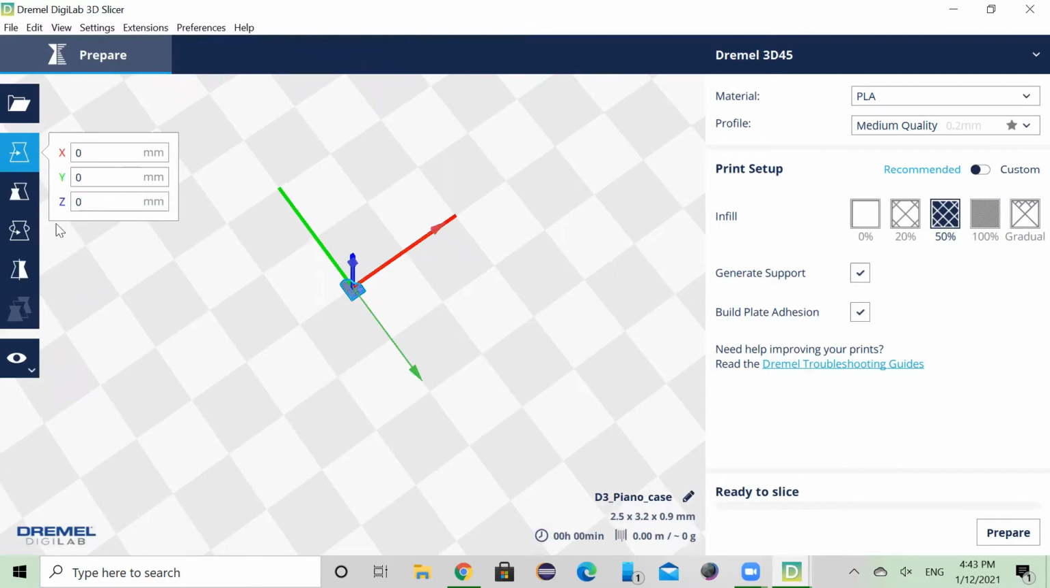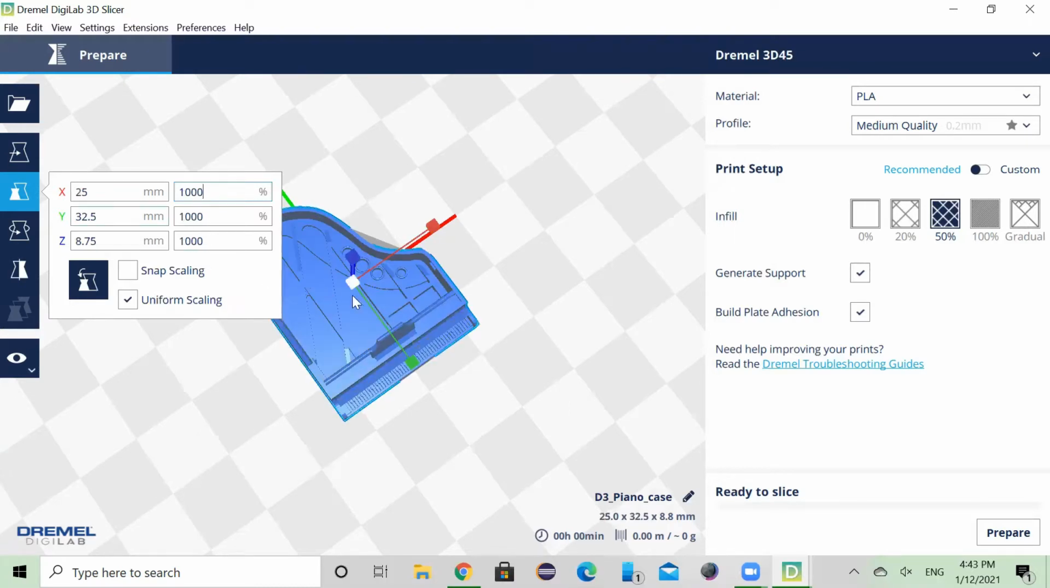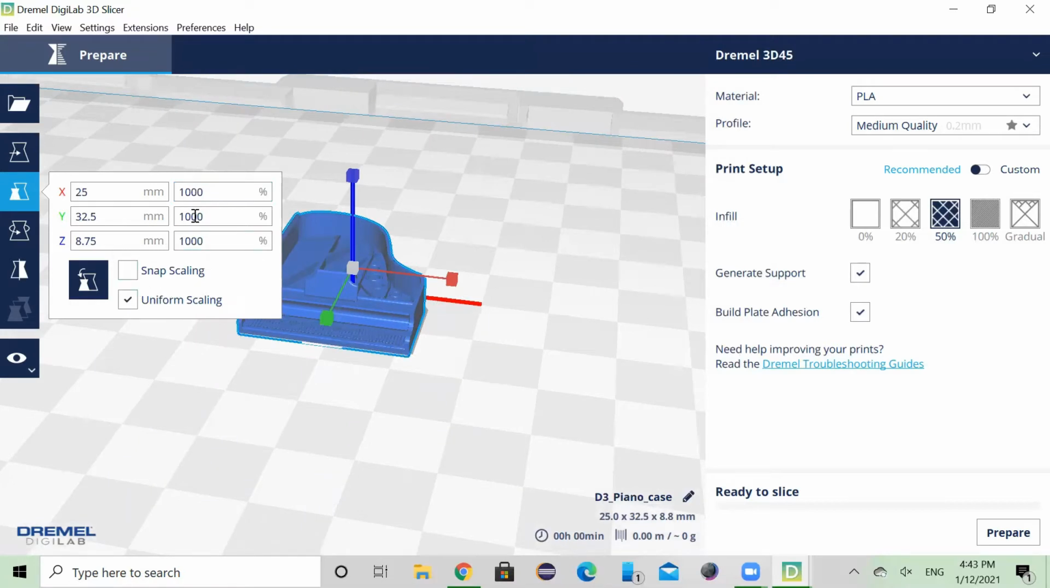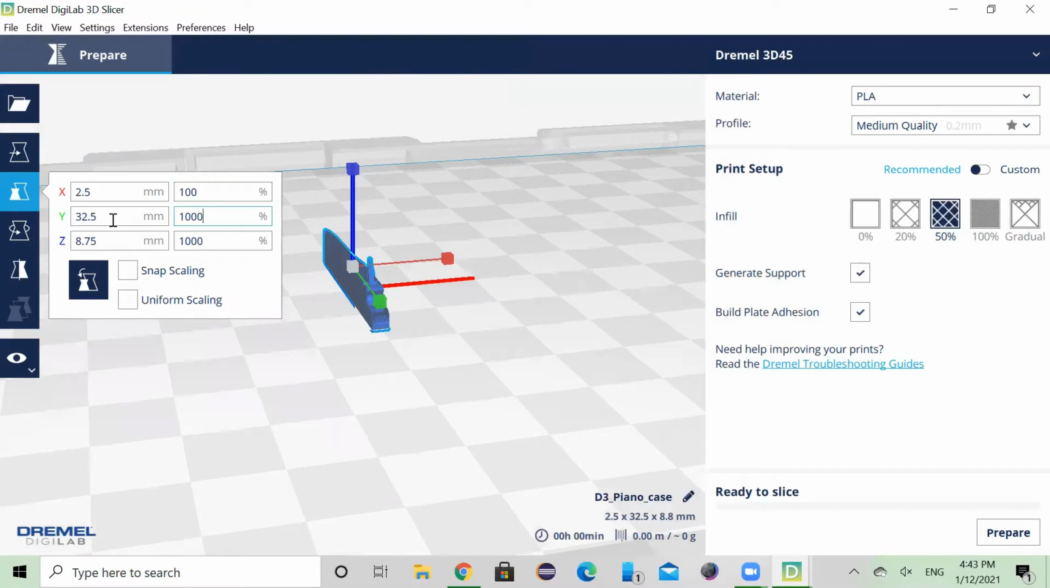To scale the object, you can click on the scale icon highlighted. You can see here. To scale the object, you can put in percentages or you can put in specific dimensions in millimeters. An important thing to note is if you check uniform scaling, the scaling will happen in the X, Y, and Z direction whenever you change one dimension. But if you uncheck uniform scaling, the scaling will happen only in the direction that you changed.